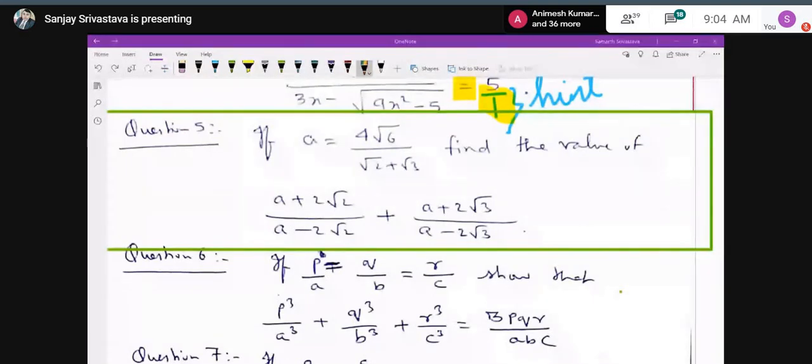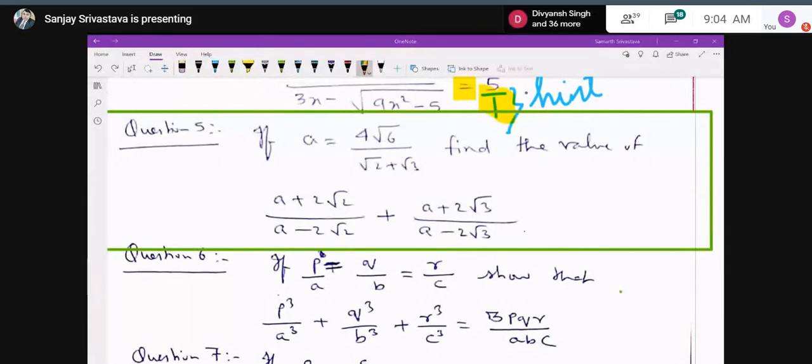Beta. So Akshat, first we have a upon 2 root 3 equals 2 root 2 upon root 2 plus root 3. Then we will apply componendo and dividendo. Yes, you can do. Very good. We have to split 4 root 6 as 2 into 2 into root 2 into root 3, and then we can proceed for both the terms. Very good, Akshat.